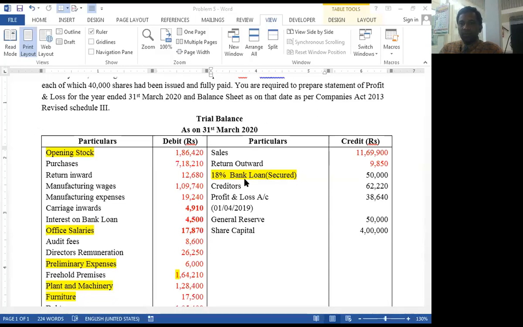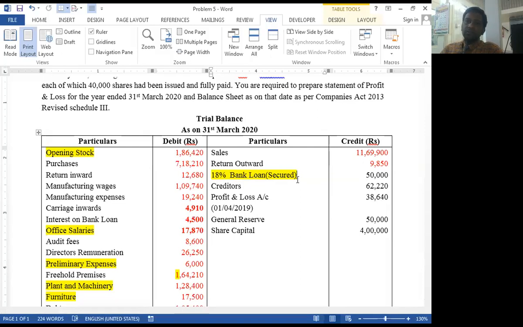Okay, now the next item is 18% bank loan and it is secured. So total amount of bank loan is rupees 50,000. Basically, it is one type of liabilities, but with the bank loan, rate of interest is also given.